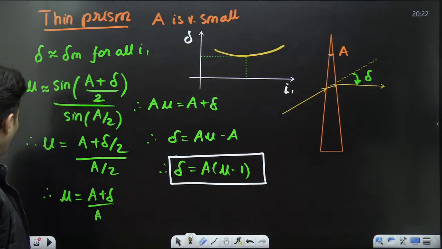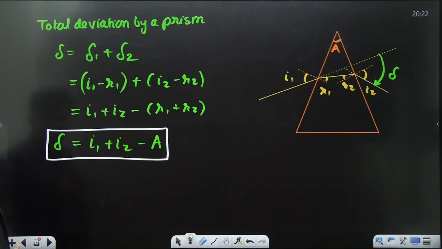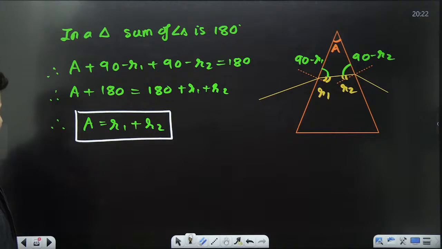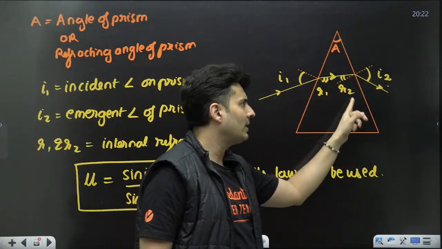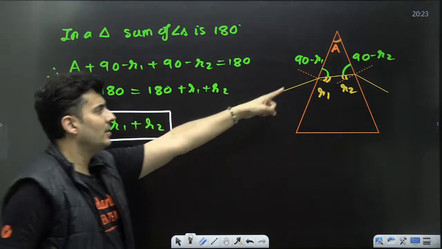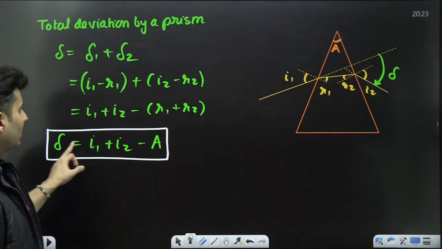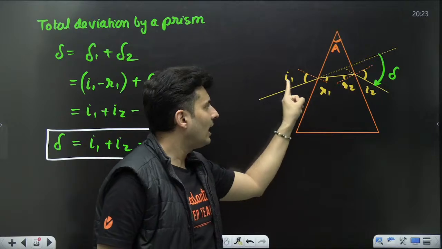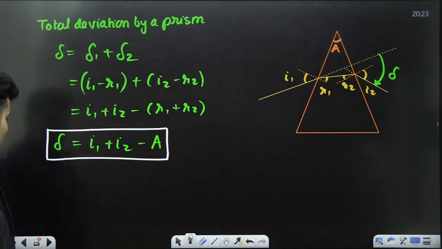Everybody? Cool? Understood? So we have seen a lot of formulas for prisms in general. Let's revise all of them. Snell's law, that is standard: sin I by sin R is mu. Next thing, internal angle sum is the angle of the prism. Next thing, the total deviation is I1 plus I2 minus the angle of prism.